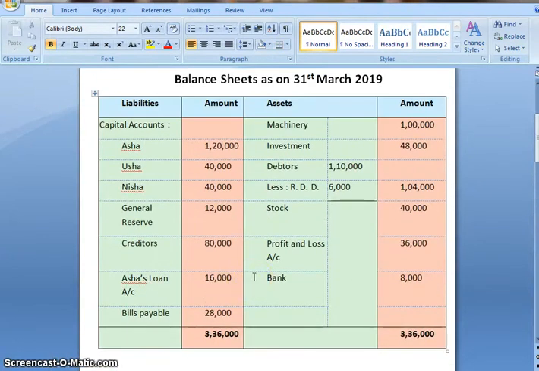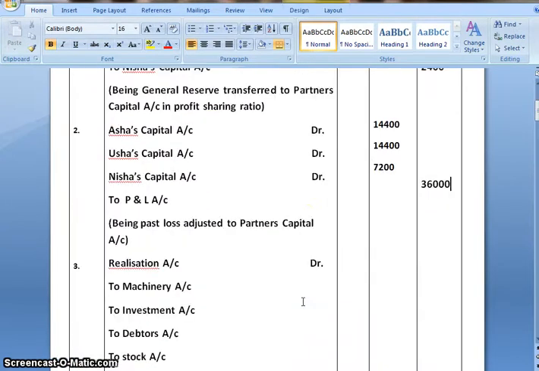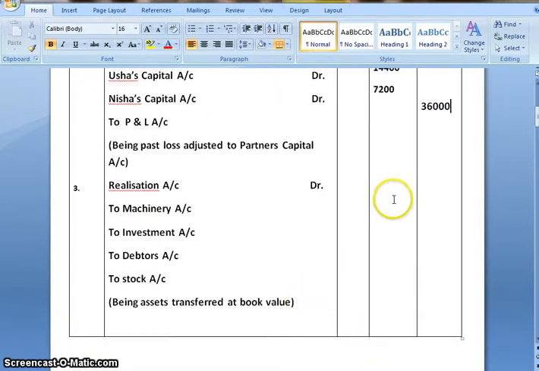Next step, we will transfer assets at book value to the realization account. Machinery is 1 lakh, investment 48,000, debtors 1 lakh 10,000 and stock 40,000. So the journal entry would be realization account debit to machinery, investment, debtors and stock account, that is the assets account.